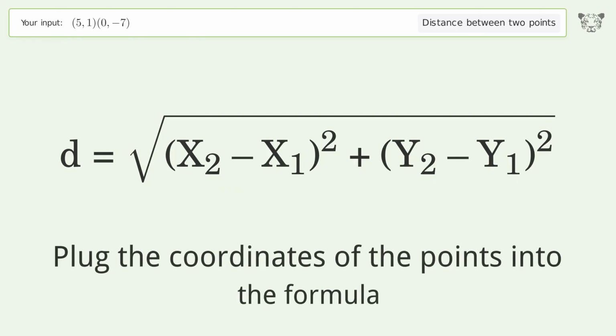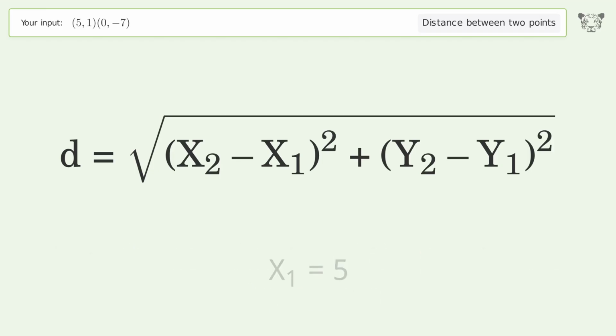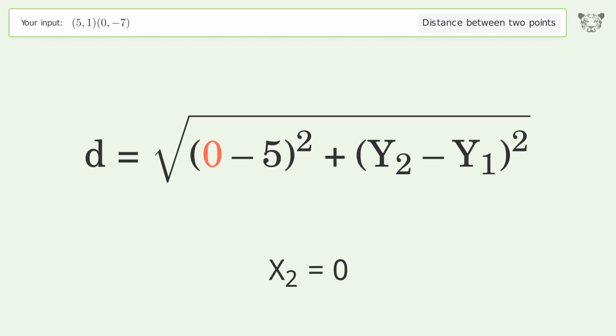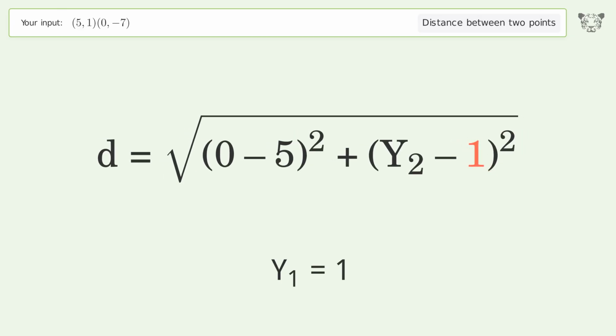Plug the coordinates of the points into the formula. x1 equals 5. x2 equals 0. y1 equals 1. y2 equals -7.